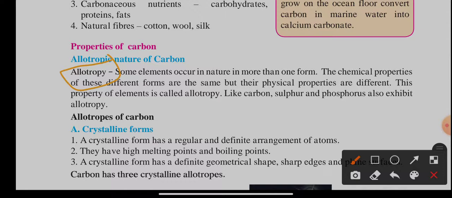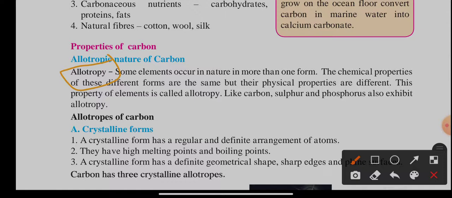The chemical properties of the different forms are the same, but the physical properties are different. This property of an element is called allotropy.